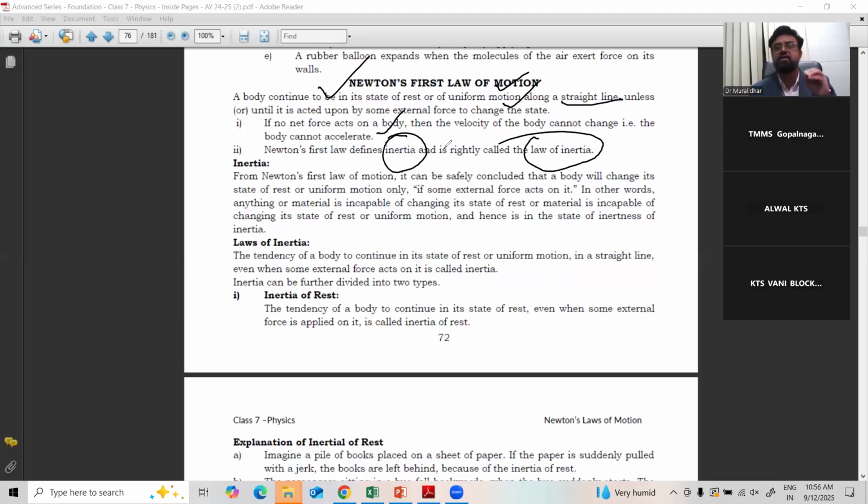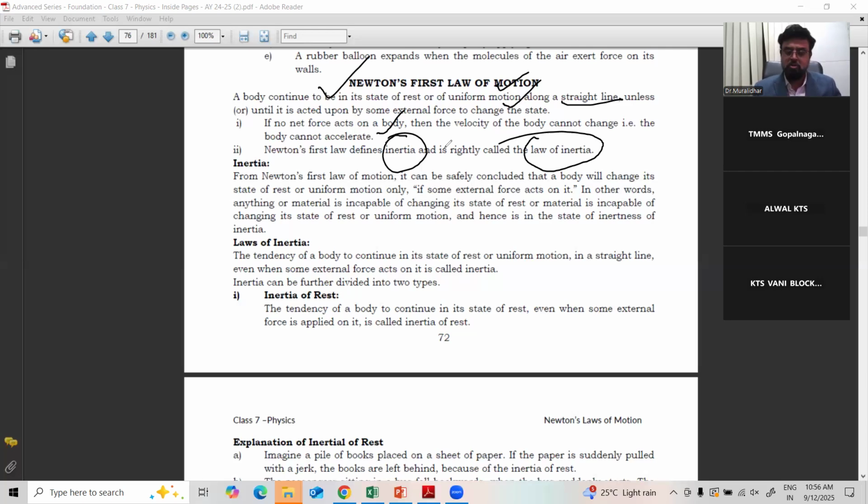No body can change its position by itself until a force is applied. The body may be at rest or in motion. Such an internal property of the body is called inertia. A new word came from Newton's first law, and that's why Newton's first law is also called the law of inertia.